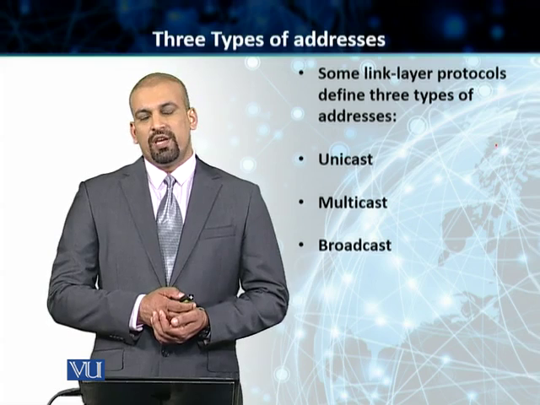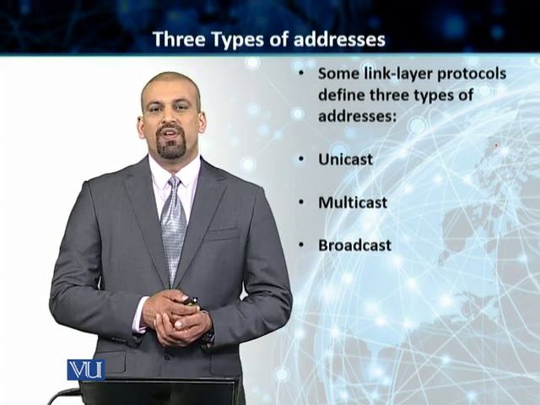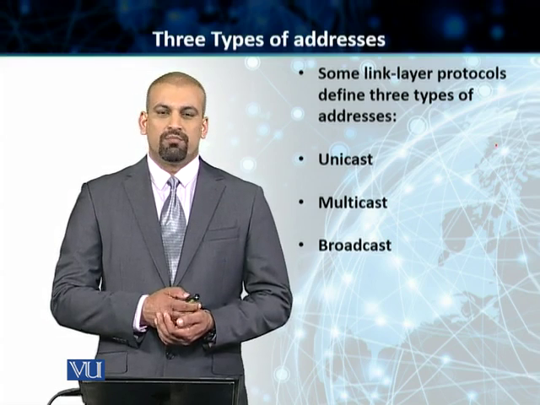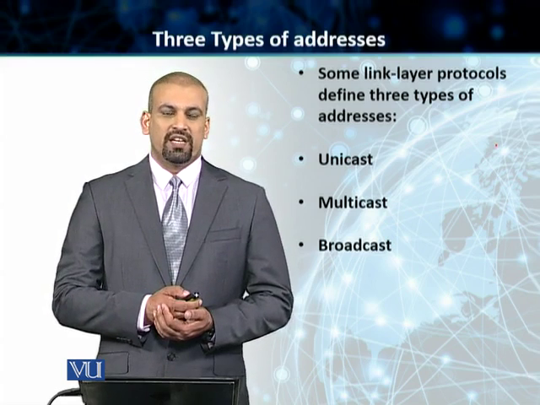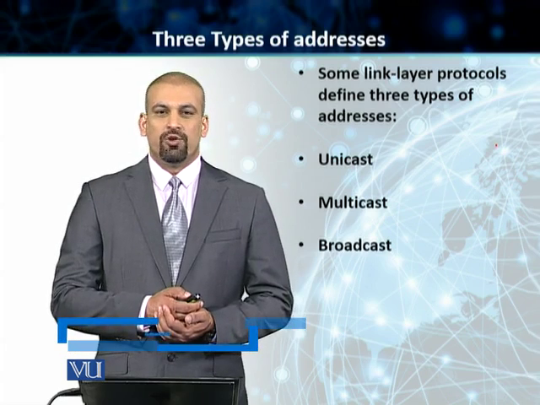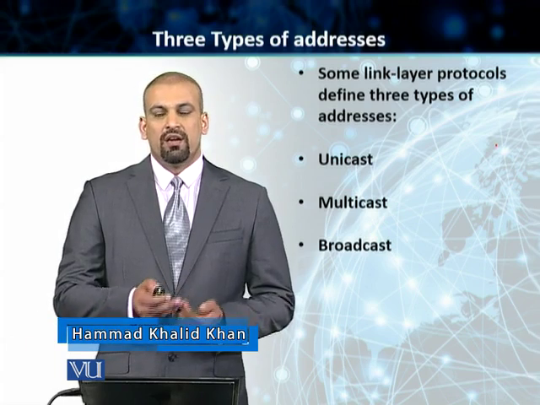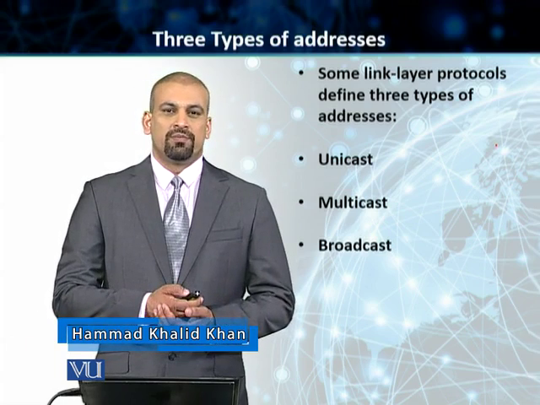Students, every host, which means every node, which includes the source host, destination host, all the other hosts, as well as the connecting devices, is assigned a unicast address. Using the unicast address, we can do one-to-one communication.